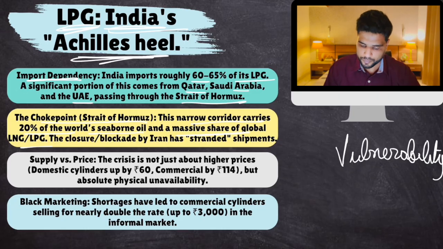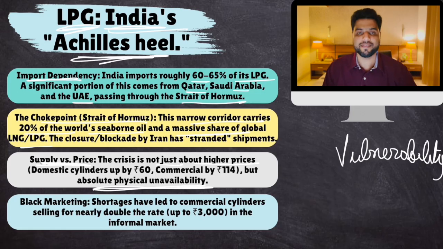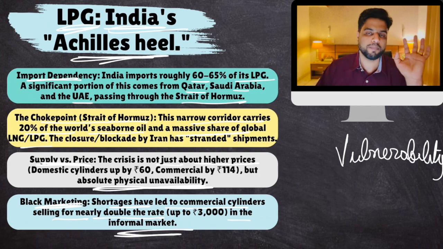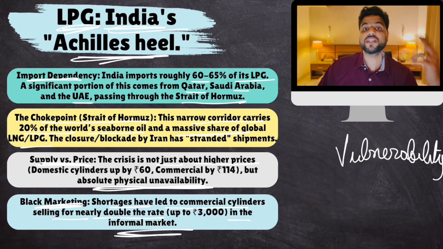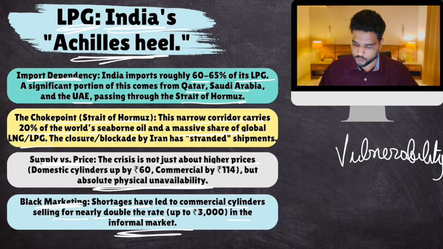Iran has blocked it. Supply versus price. The crisis is not just about higher prices, but about physical unavailability. It's not that supply has been disrupted, there is high demand, and prices have increased. Supply is so low that there is physical unavailability. Okay, it's not just unaffordability, there is unavailability as well. And black marketing. Shortages have led to commercial cylinders selling for nearly double the rate in the informal market. So what is happening? Leakages. There are a few bad players who are diverting LPG supply towards the black market, because in the black market the prices are high. So there is a further shortage of LPG cylinders. You understand? So this is the situation.